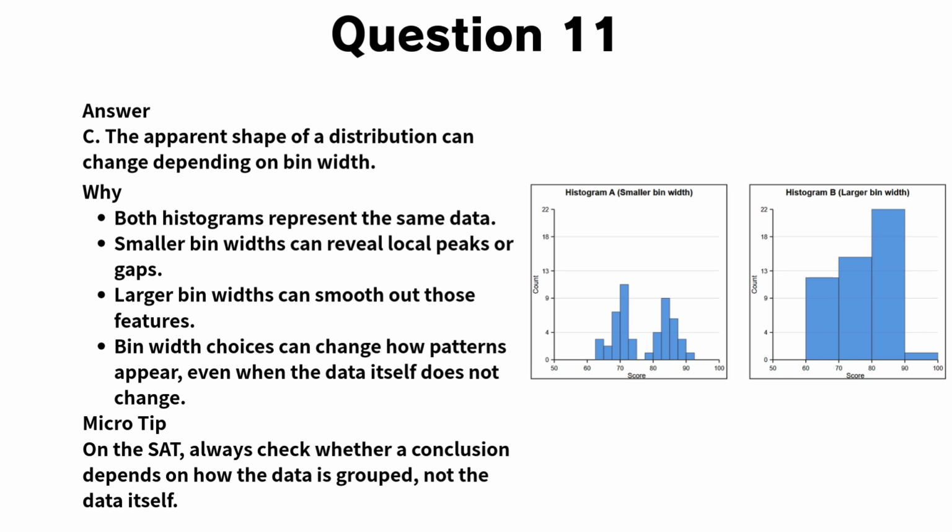If a conclusion depends entirely on how the bins are chosen, it may not reflect a true feature of the data. On the SAT, this type of question tests whether you recognize that graphs involve design choices, not just raw numbers. Bin width is one of those choices, and it can strongly influence interpretation. The safest conclusion is that the apparent shape of a distribution can change depending on bin width.